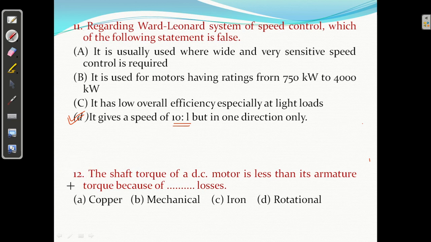Question number 12. The shaft torque of a DC motor is less than its armature torque because of. T shaft कहाँ से मिलता है? आउटपुट पावर से, मोटर. आर्मेचर टॉर्क कहाँ से मिलता है? आउटपुट ऑफ आर्मेचर. जो डिफरेंस है वो कहाँ है? मैकेनिकल पावर, मतलब रोटेशनल लॉसेस. Okay, so rotational losses. So the shaft torque of a DC motor is less than its armature torque because of rotational losses, right? So D answer is correct.